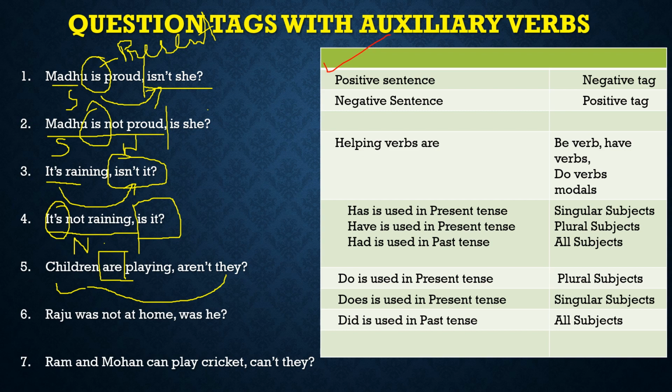Raju was not at home. Raju was not at home. The sentence is negative. Alright. We have a be verb. Yes, we have a be verb over here. Okay, was. So if the sentence is negative and we have a be verb here, we will simply use a positive word. Okay. Raju was not at home. Was he?